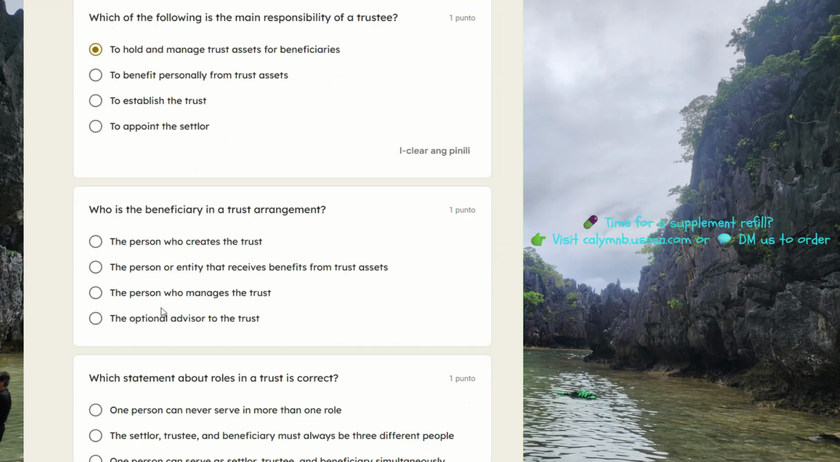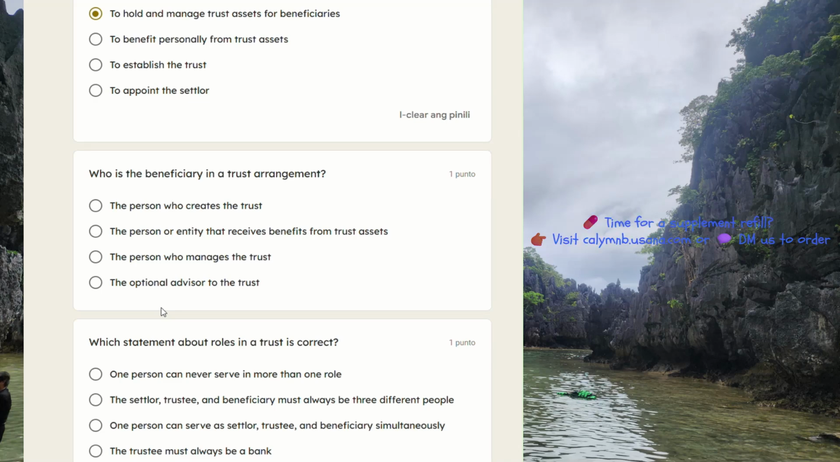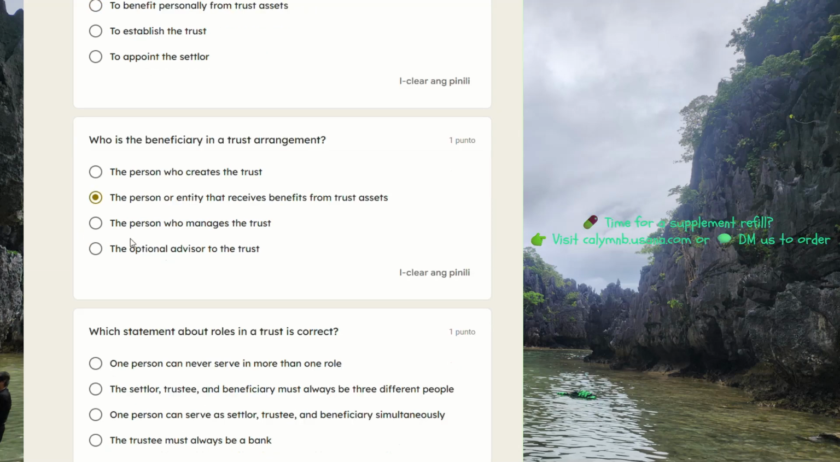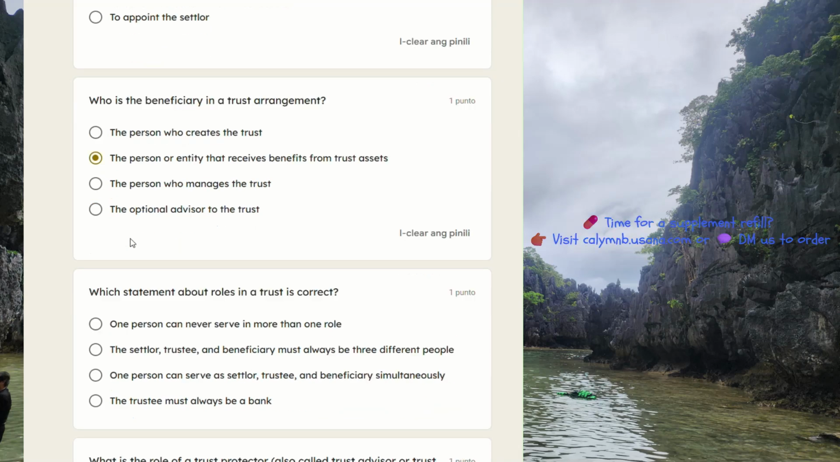Who is the beneficiary in a trust arrangement? The person who creates the trust, the person or entity that receives benefits from trust assets. That's the answer. The person who manages the trust, the optional advisor to the trust.